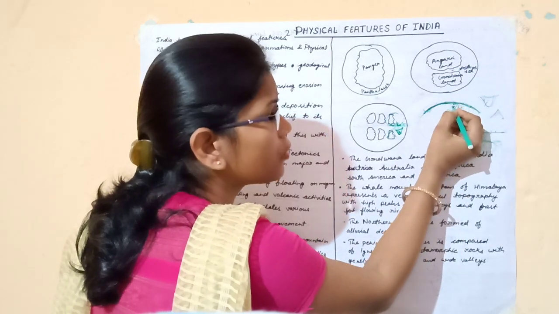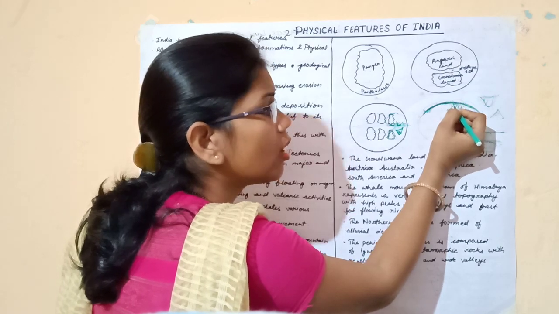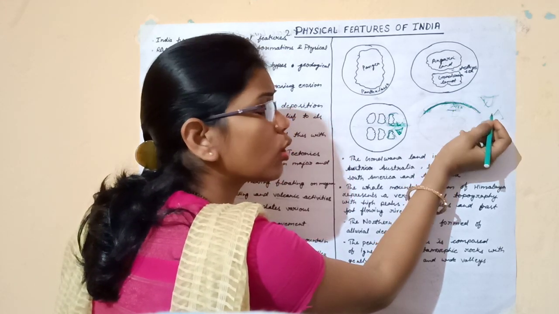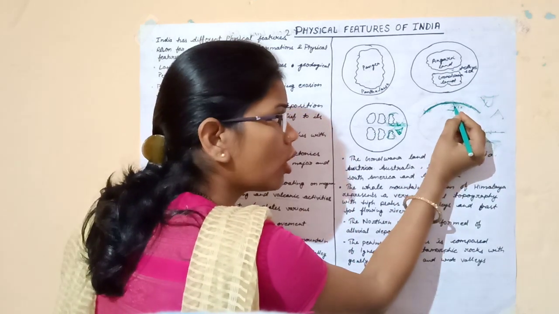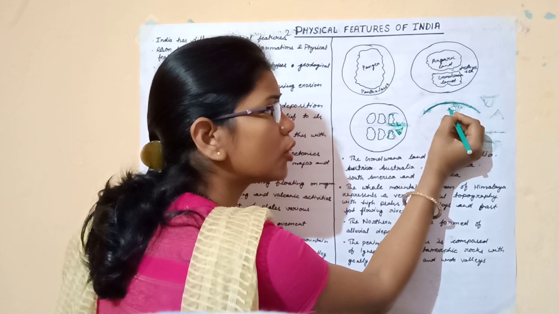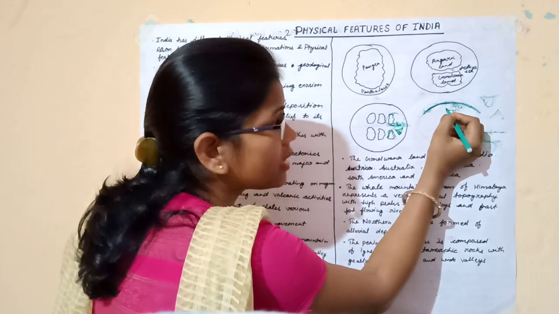Down below the crust we have the mantle. When we go inside the crust, the mantle is there, and it is divided into 2 parts, upper mantle and lower mantle. The upper mantle is found in liquid form, and it is also known as the magma chamber.